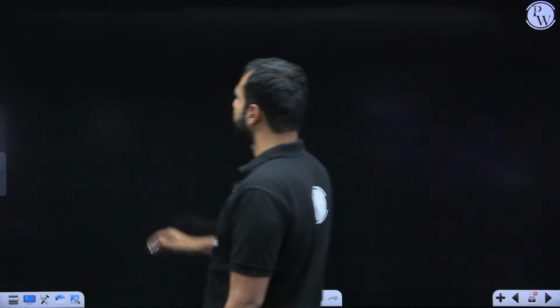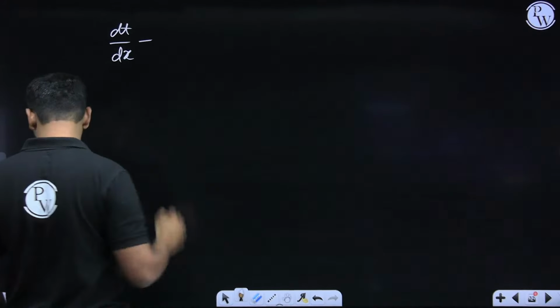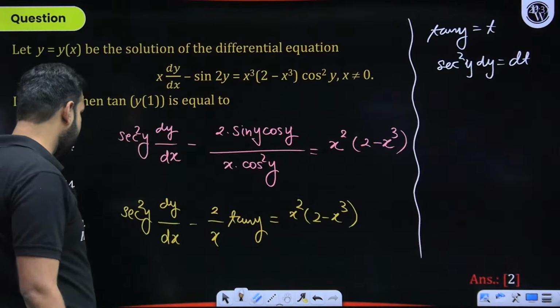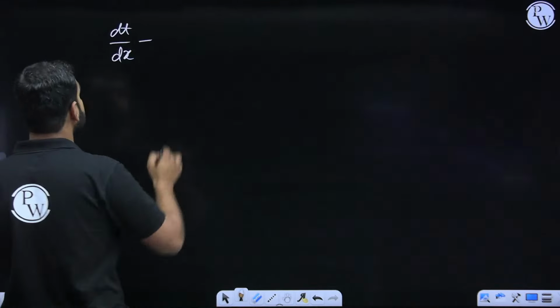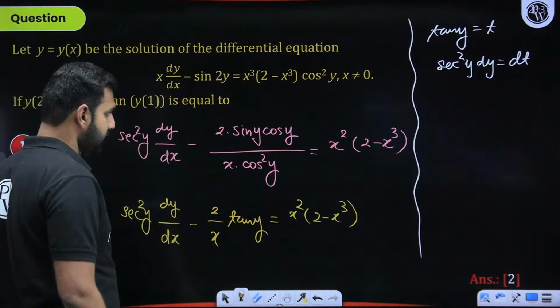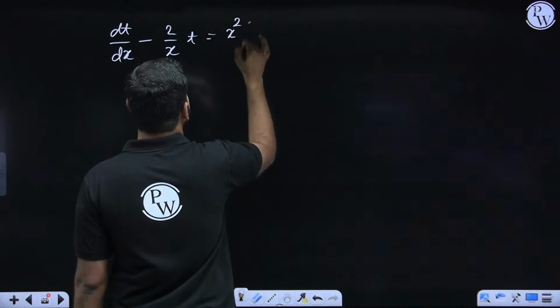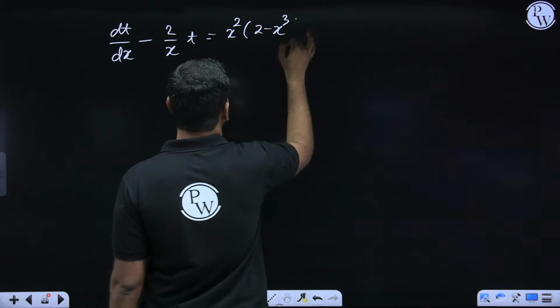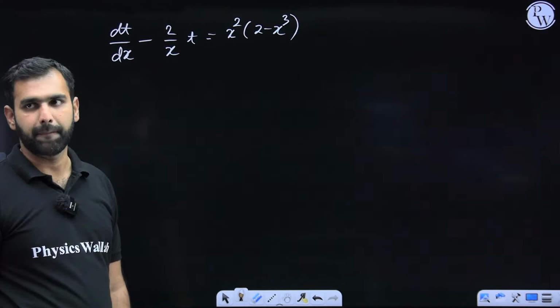So this becomes dt by dx minus, what do I have next? Minus 2 by x times t is equal to x square times whole of 2 minus x cube, right? Now you know how to solve this with the integrating factor, and then you will get the answer.